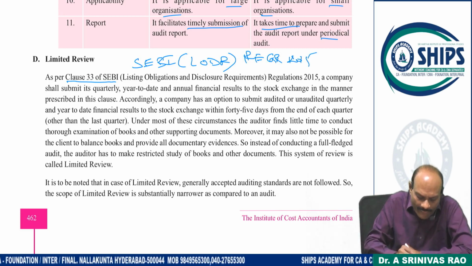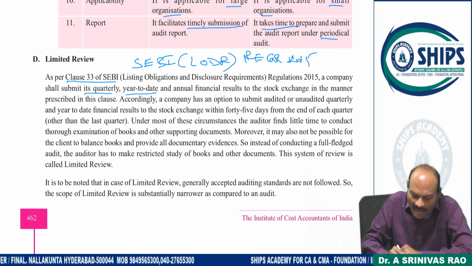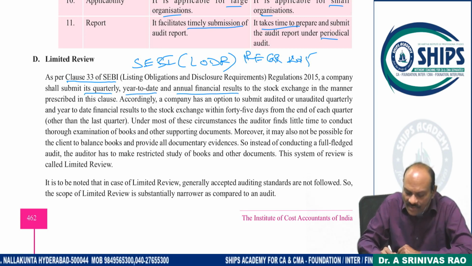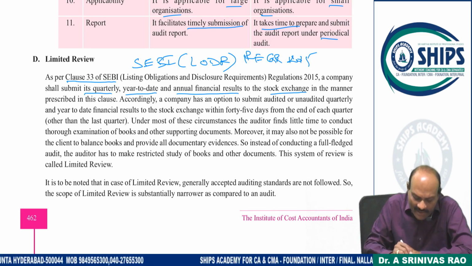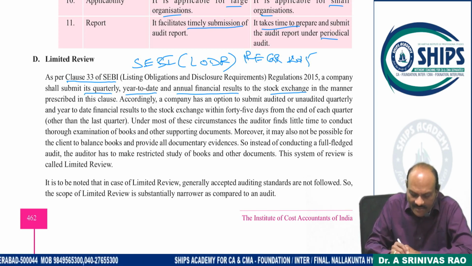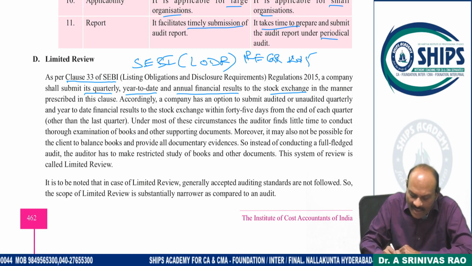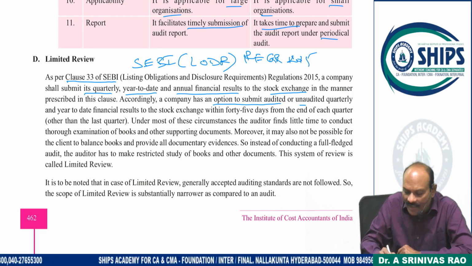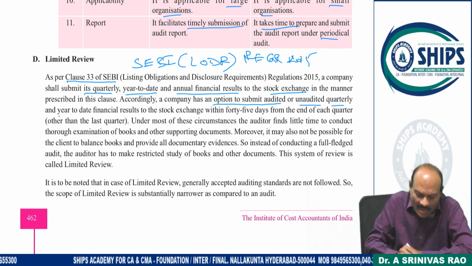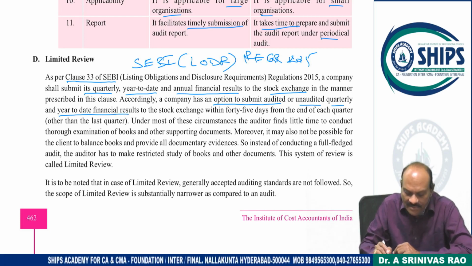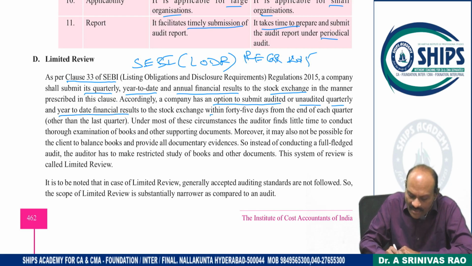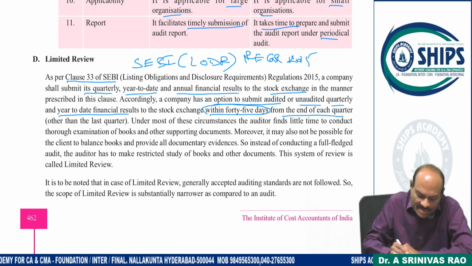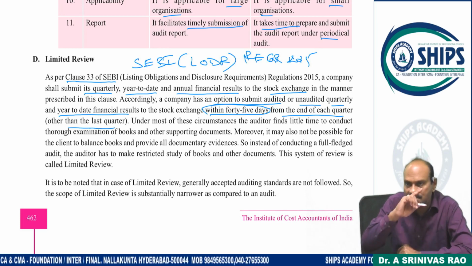A company submits its quarterly or year-to-date and annual results to the stock exchange in a manner as may be prescribed in this clause. Accordingly, the company has an option to submit audited or unaudited quarterly or year-to-date financial results to the stock exchange within 45 days from the end of each quarter other than the last quarter.